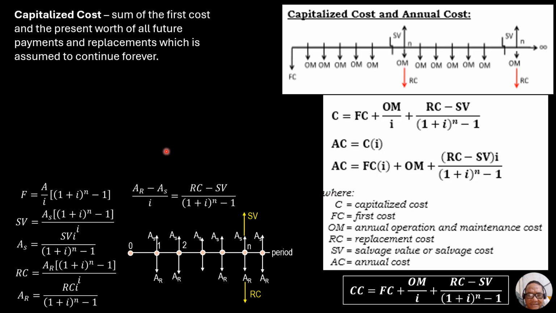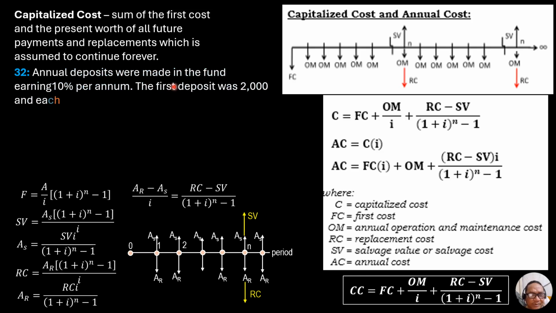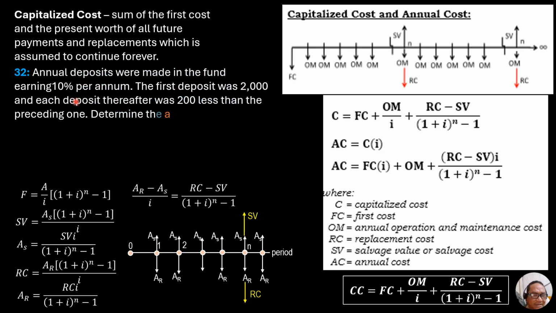So let's have this example, although this is not part of this topic, but the idea is about determining the future worth or present worth with a similar cash flow diagram. Annual deposits were made in a fund earning 10% per annum. The first deposit was 2,000 pesos, and each deposit thereafter was 200 pesos less than the preceding one. Determine the accumulated amount in the fund after the sixth deposit.